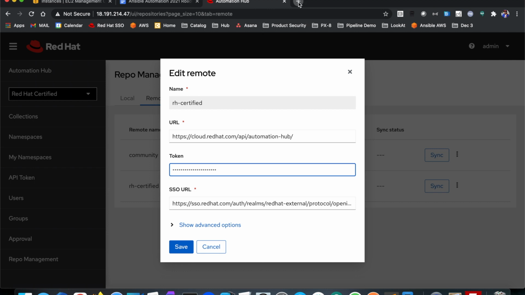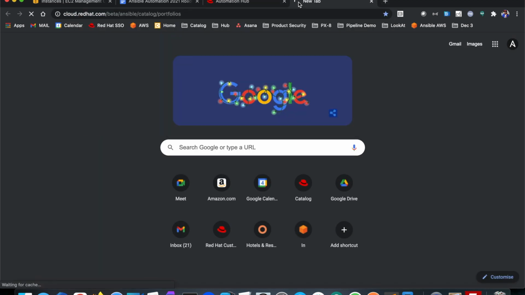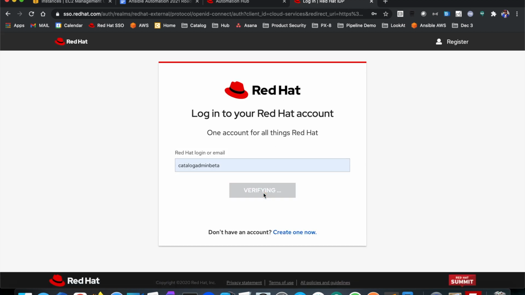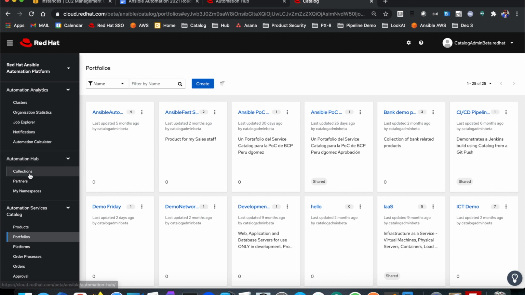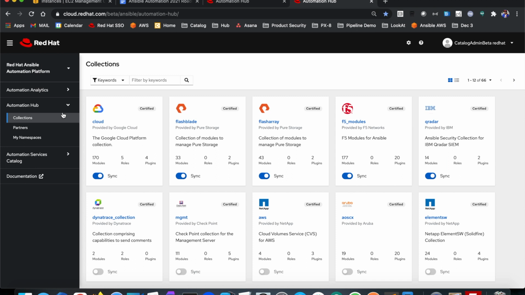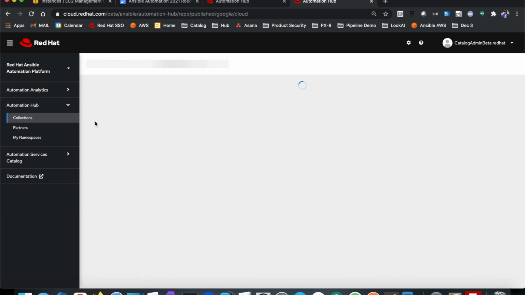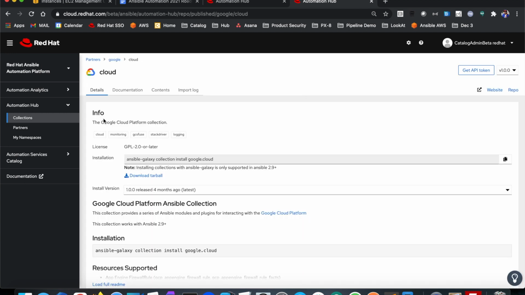So how do I get the token? Well, that's quite easy. We just go to cloud.redhat.com and we log in using our account. And we select Automation Hub, and we can select a collection here. So Automation Hub, select a collection, select any collection you like, and you get the option to get an API token.